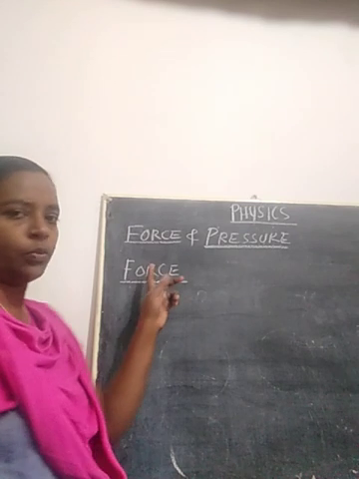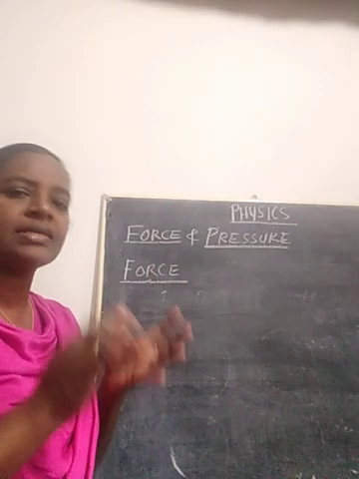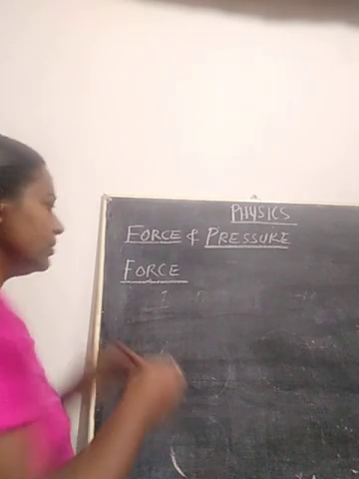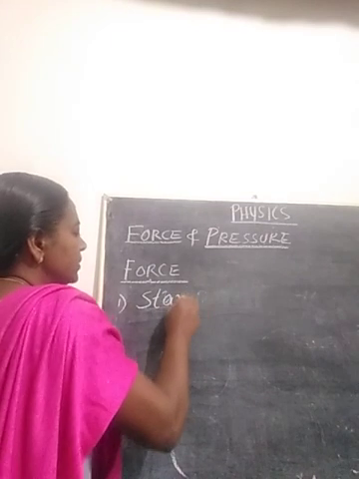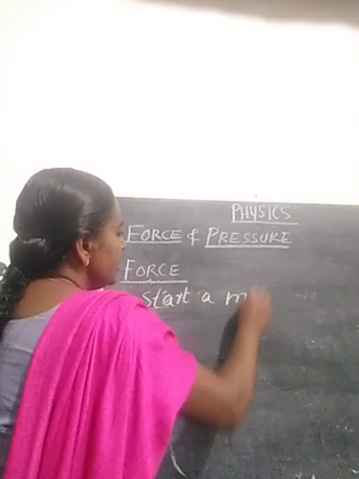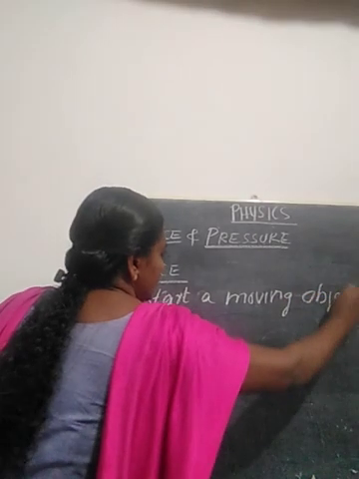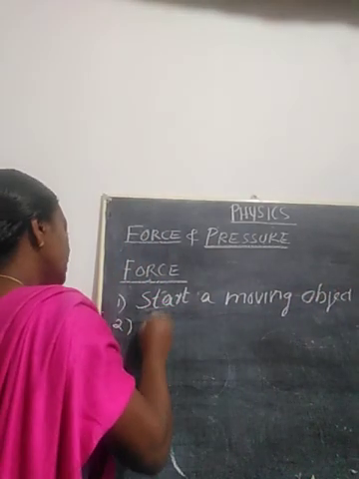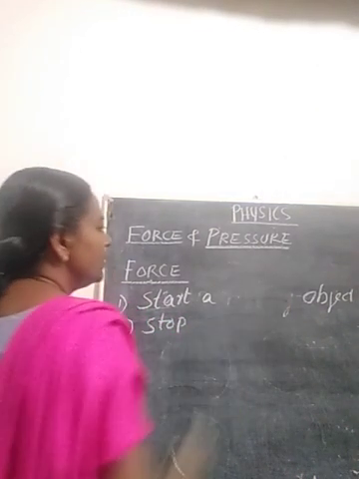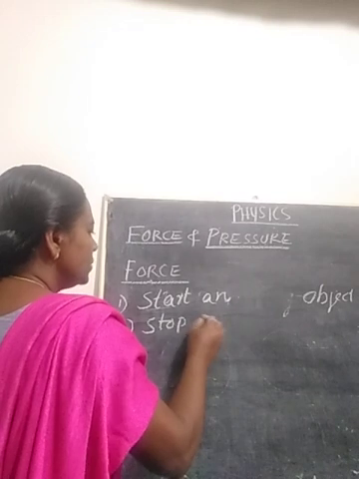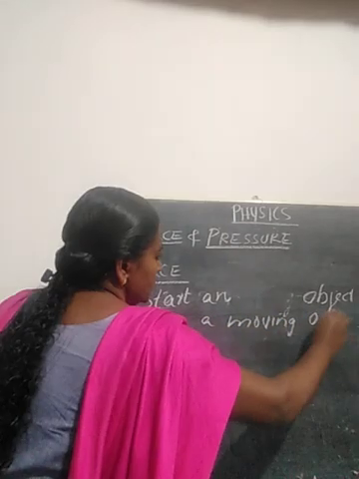And let me write that on the board using some sentences, the effects of force. What is a force? A push or pull. And by pushing or pulling, what all things may happen on an object, we call that the effect of force. The first one, it can start a moving object. Then second one, it can stop a moving object.